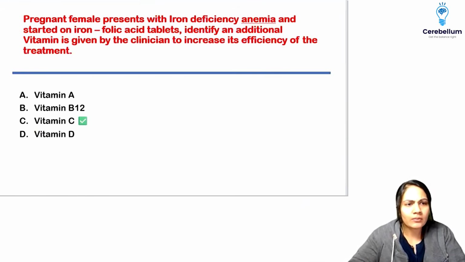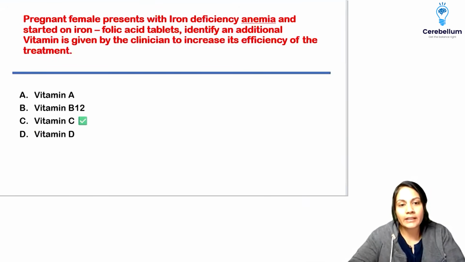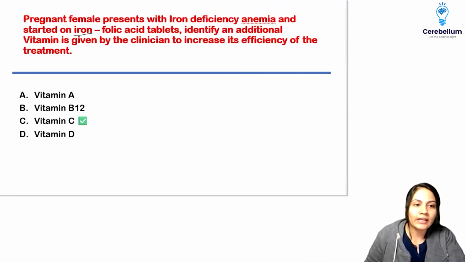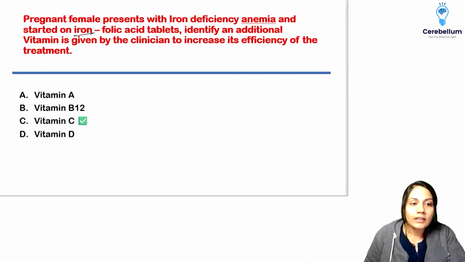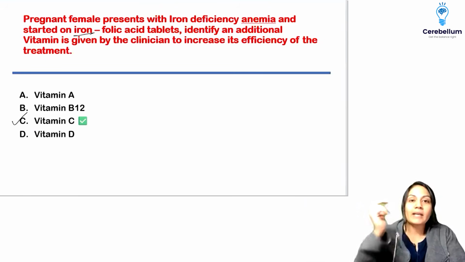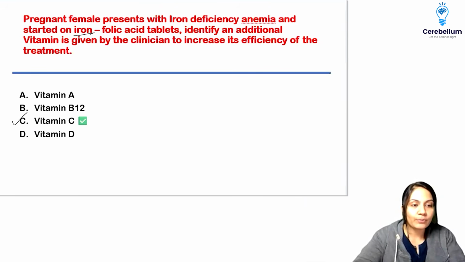One pregnant female was given with iron deficiency anemia, and she is already taking iron folic acid tablets. For increased absorption, or efficiency of the treatment, the clinician has given one more vitamin. Vitamin C is going to be the answer. Why? Because vitamin C increases iron absorption. This was the question.